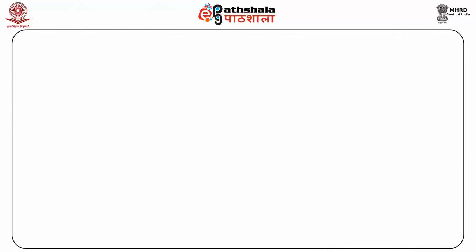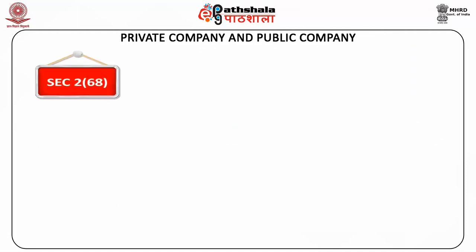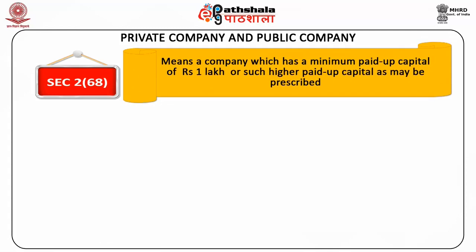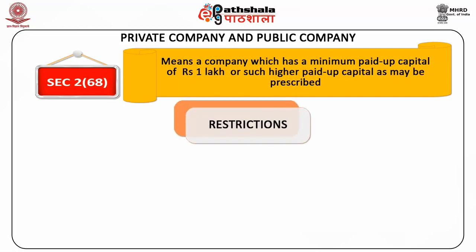Let us move on and discuss private company and public company. Private company, as defined by Section 268, means a company which has a minimum paid-up capital of rupees 1 lakh or such higher paid-up capital as may be prescribed, and whose articles of association contain the following restrictions: